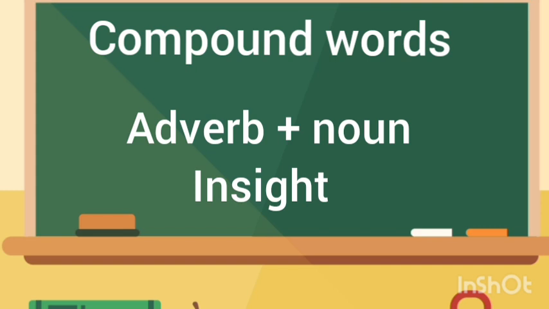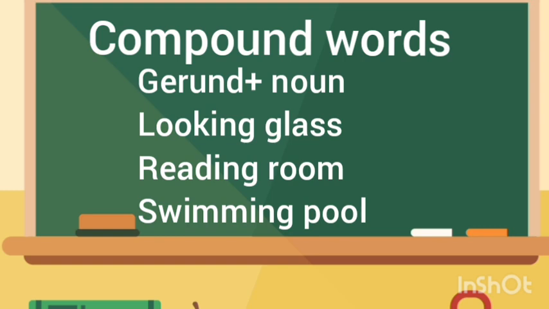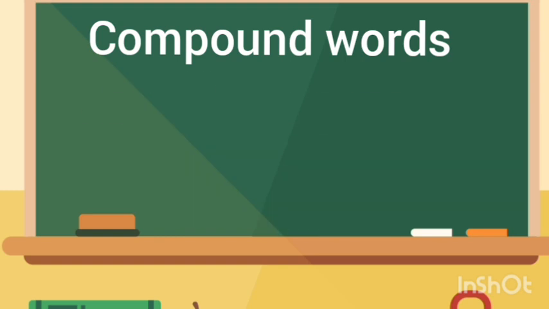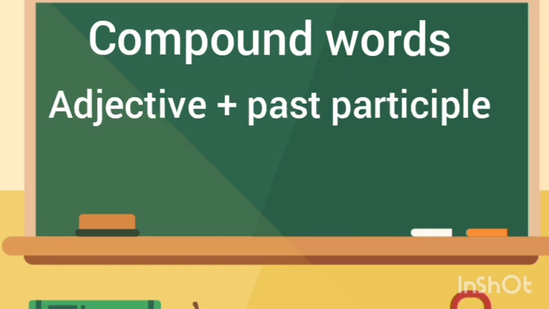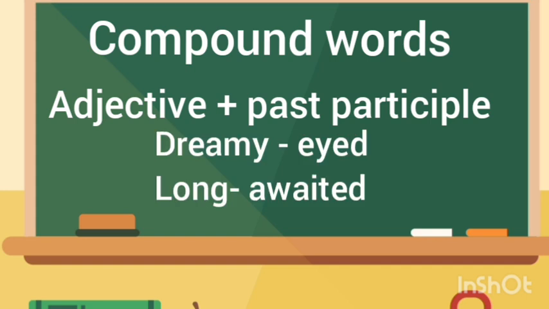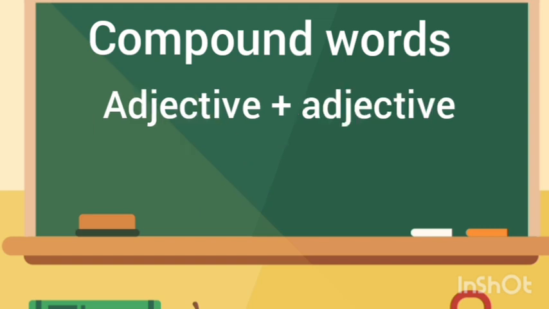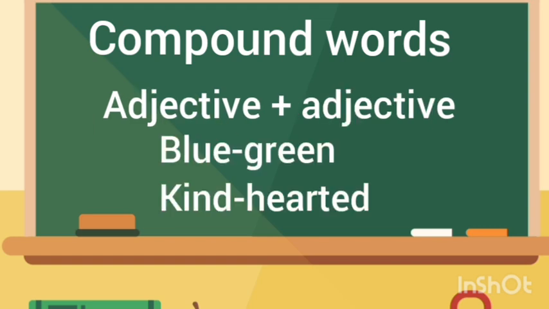Adverb plus noun, for example, insight. Gerund plus noun: looking glass, reading room, swimming pool. Adjective plus gerund: curious looking. Adjective plus past participle: dreamy eyed, long awaited. Adjective plus adjective: blue green, kind hearted.